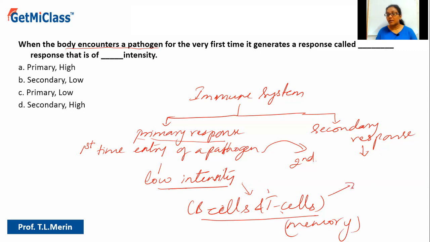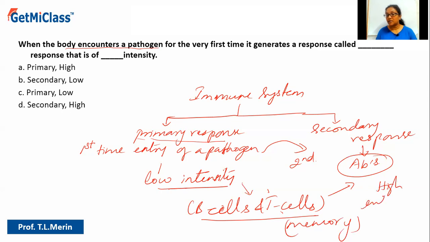So the second time we will already have many cells which will produce antibodies. Lots of antibodies will be there, and antibodies would already have been produced because of the primary infection. But in the secondary infection, there will be multiplication or amplification of these B cells and T cells. So the intensity will be very high.